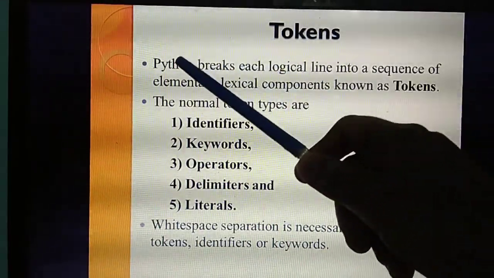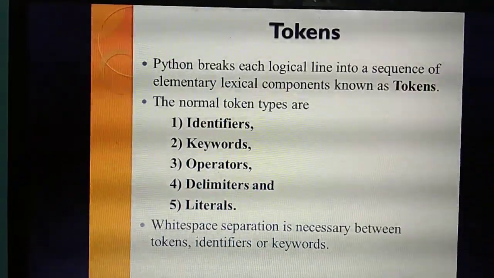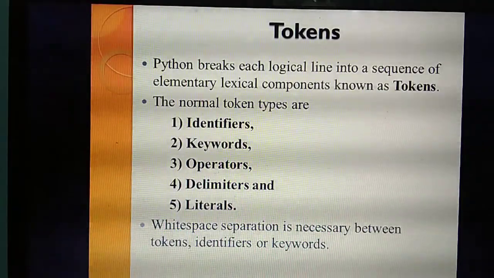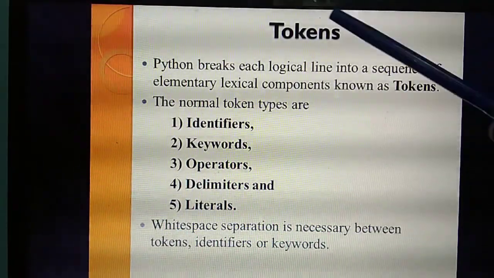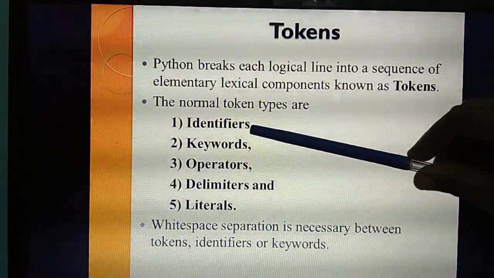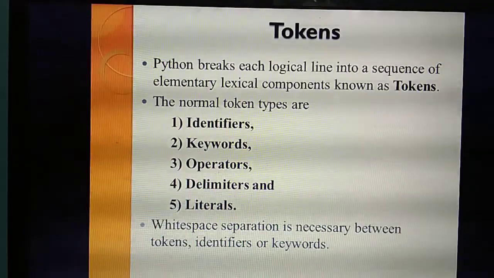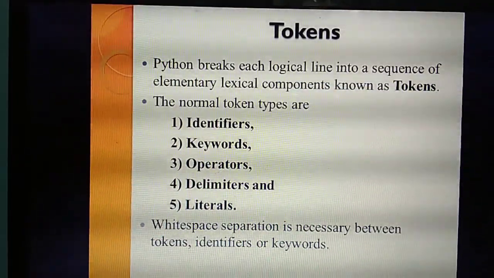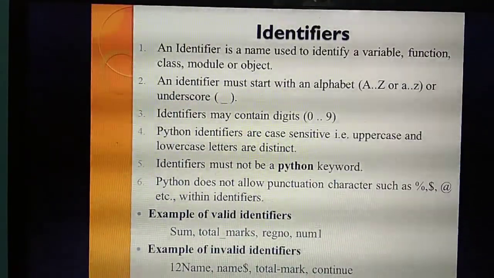For example, you are writing these two words. In between, the particular space is called what? White space. Okay, which is very important. The white space separation is necessary between these tokens, for identifiers and keywords. White space separation is necessary for these two things, identifiers and keywords. Understood?